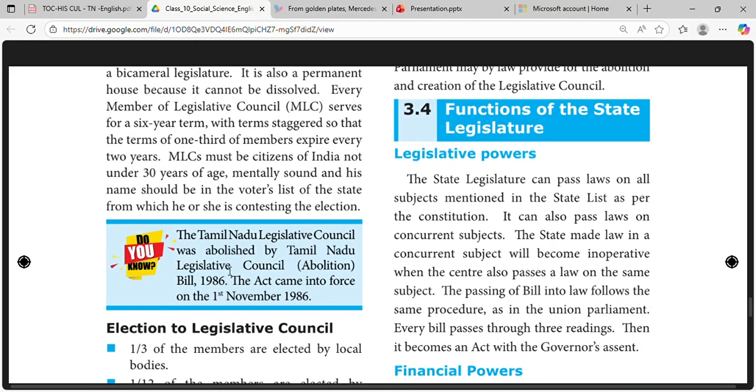The Tamil Nadu Legislative Council was abolished by the Tamil Nadu Legislative Council Abolition Act, 1986. The act came into force on 1st November 1986.